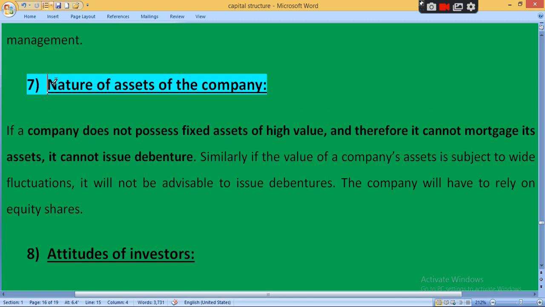Generally when you issue debentures or bonds, you need to give a mortgage, meaning security. If the company issues debentures, then the company has to mortgage its fixed asset to the debenture holder. Mortgage generally means secured debenture. We already discussed types of debenture, secured and unsecured. Secured debenture means mortgage debenture.